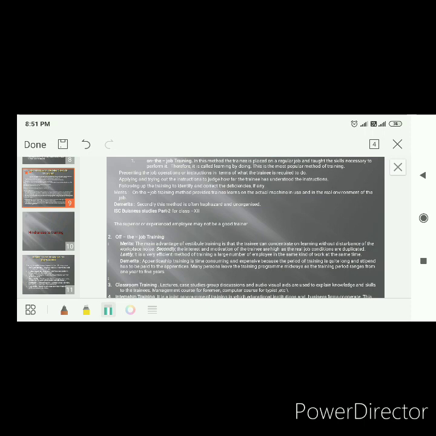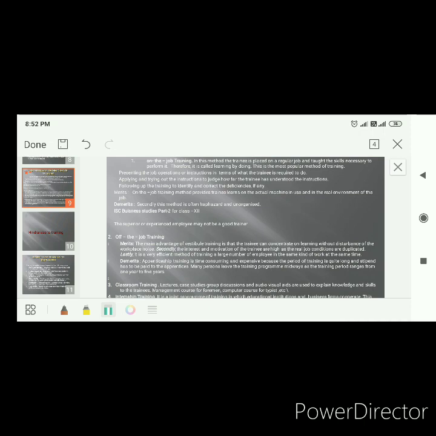So in your slide, you can see we have given you the merits and demerits. Different merits and demerits are given. You can go through them. But I would like you to know what vestibule training actually is. Vestibule is actually a training center which is called vestibule. Right. So an actual job condition is duplicated. Expert trainers are there to handle the things. So that is what vestibule training is. A person is often selected for that purpose. Expert trainers are employed to provide training with the help of equipment and machines. So that is vestibule training.